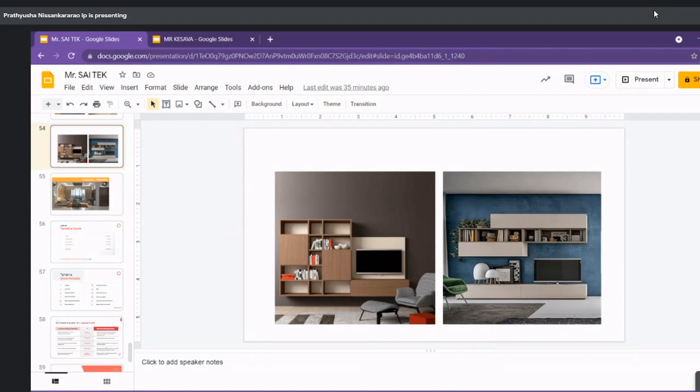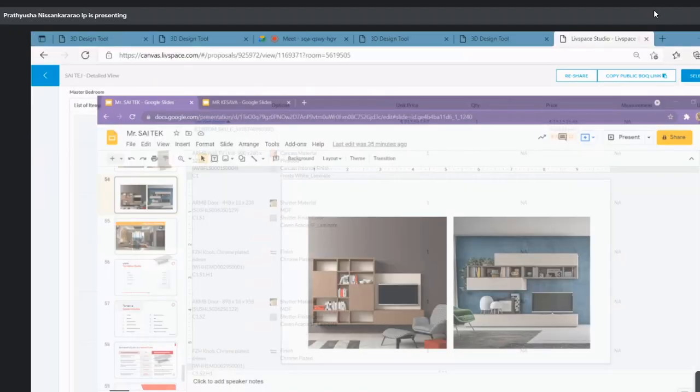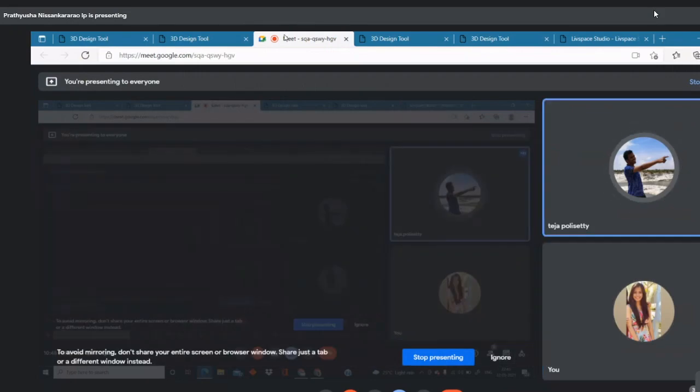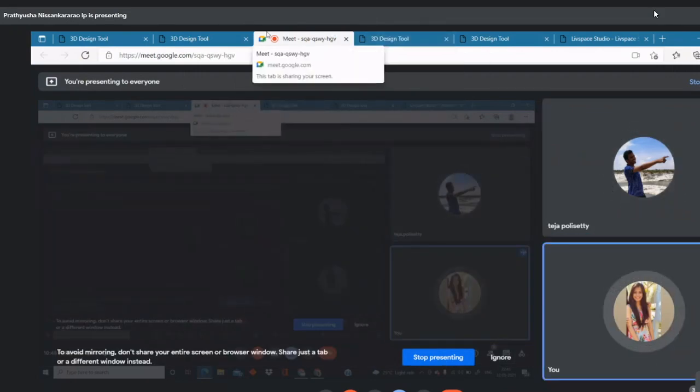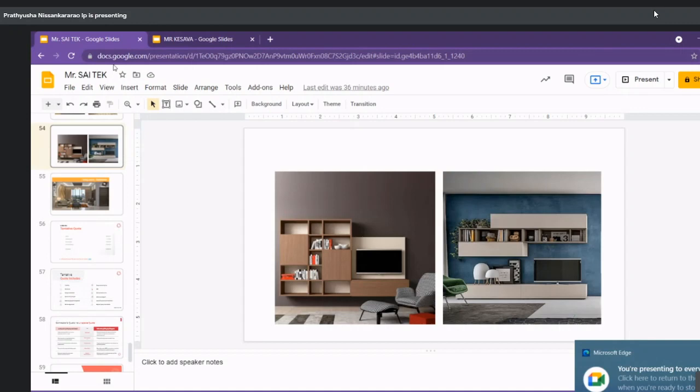Okay. One last thing, because this seems good. This 54th slide, that second figure, right? If I say directly with this 710 grade of plywood, how much will it cost? In your presentation, slide number 54, second photo. Yes, one minute. Yeah, this one, the second photo. Yes, we can design this also.